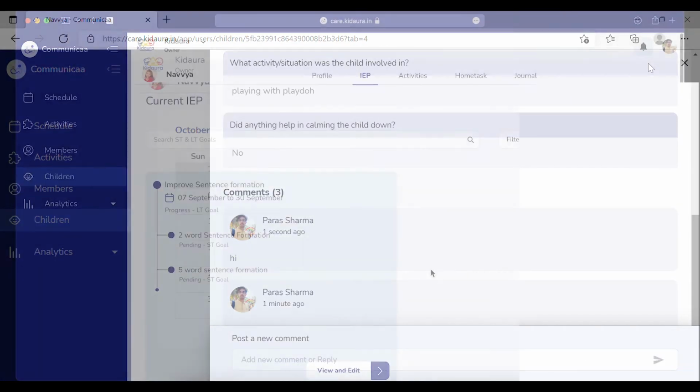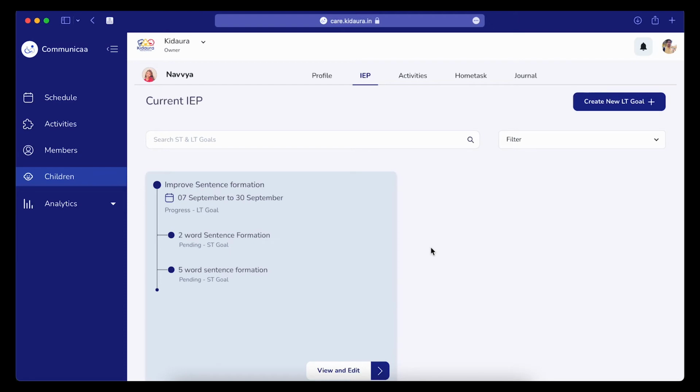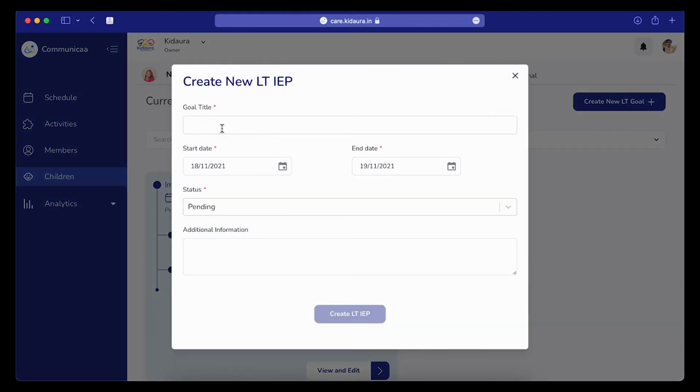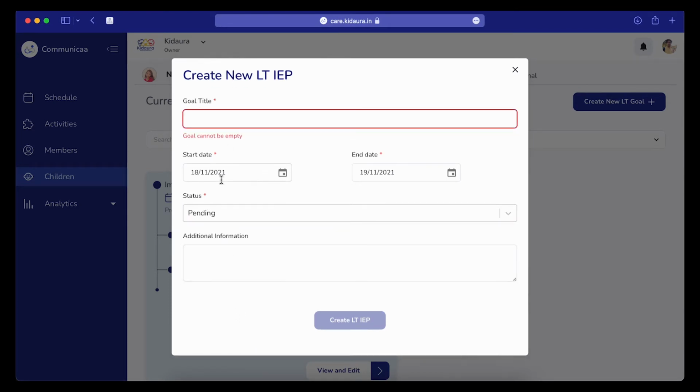The next is the IEP tab, which shows the individualized education plan of each of the children that the therapy center has created. You can do so by clicking on Create LT Goal, where a long-term goal can be created by giving it a name, due date, and the status of the goal.